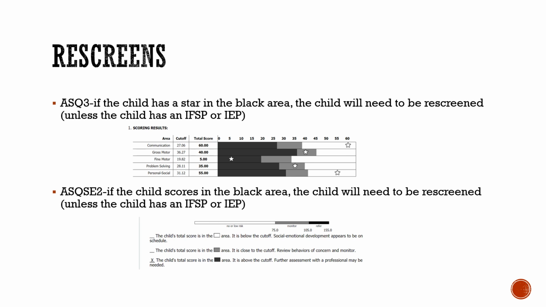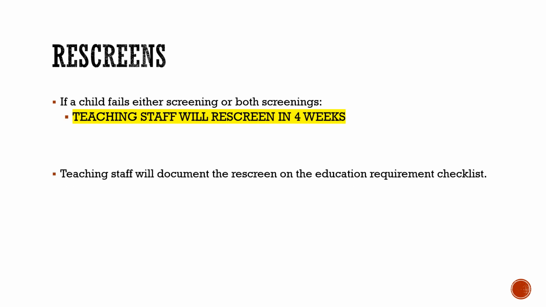Rescreens. ASQ3: if the child has a star in the black area, the child will need to be rescreened unless the child has an IFSP or IEP. ASQ-SE2: if the child scores in the black area, the child will need to be rescreened unless the child has an IFSP or an IEP. Rescreens. If the child fails either screening or both screenings, teaching staff will rescreen in 4 weeks. Teaching staff will document the rescreen on the education requirement checklist.